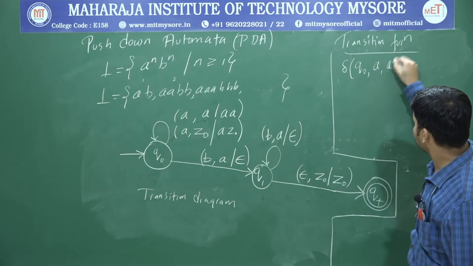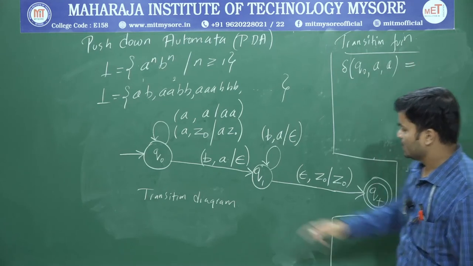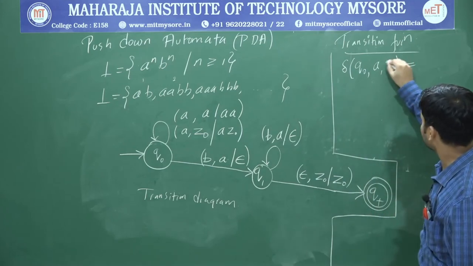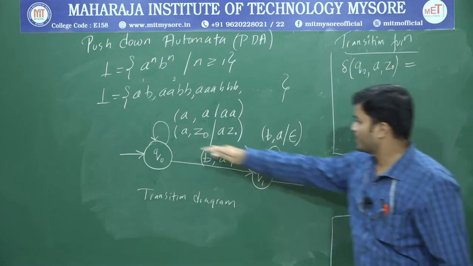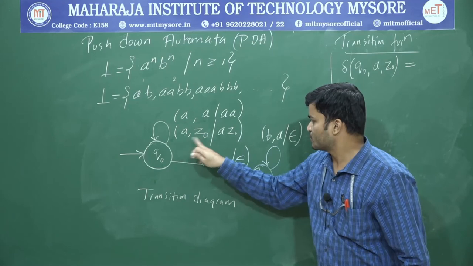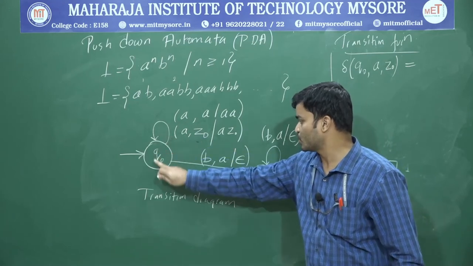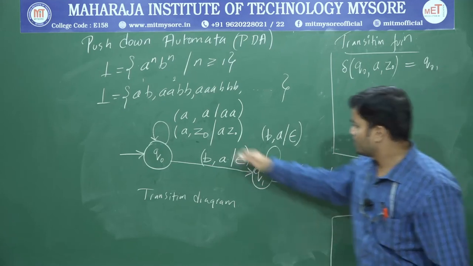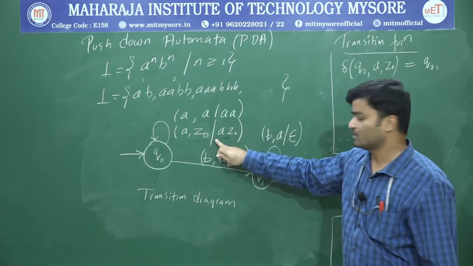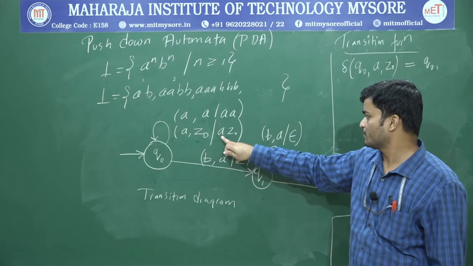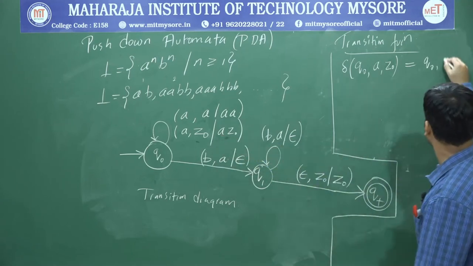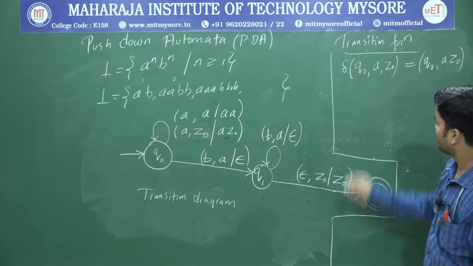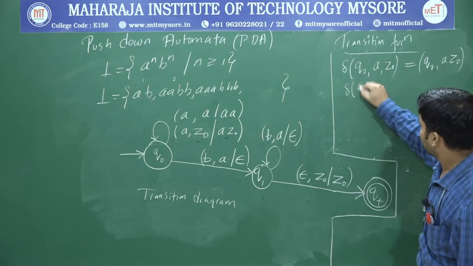A comma, A is equal to, check the transition upon A comma A. First you go with A comma Z0. A comma Z0, this part. So Q0 upon A comma Z0 has again taken the transition to Q0. So write Q0 here. Q0 comma, then you write the right hand side part. What's the right hand side part? After this slash, whatever is present on the right hand side, you write that. So that is A Z0. Simple.